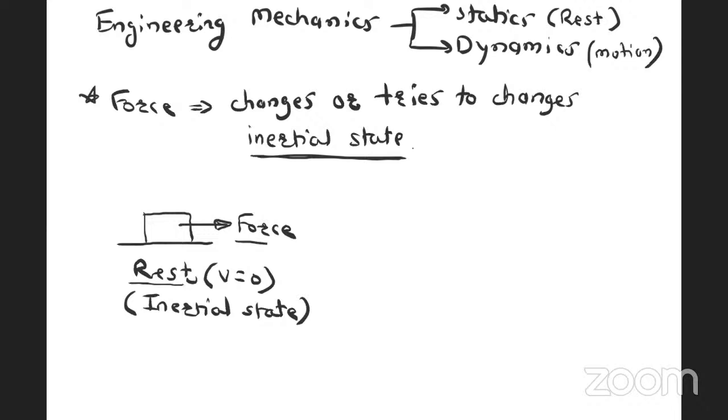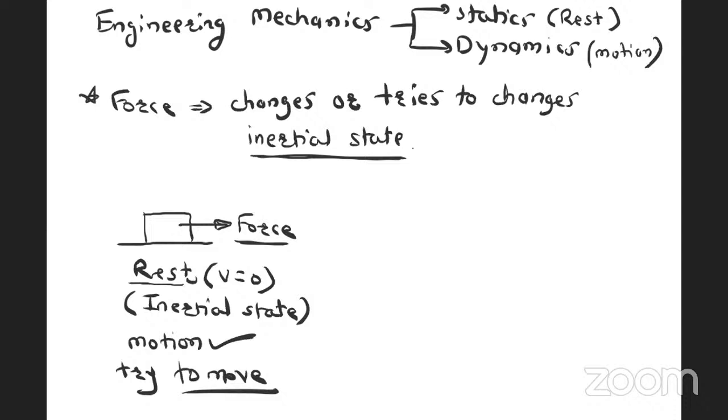Then due to this force, the body will start moving. There will be a motion, or body will try to move. Try to move means body is at rest, but the body is trying to move. Body is not yet moving, but body is trying to move. This is called change in inertial state. Or body will move, means there is a motion. This is called change in inertial state.